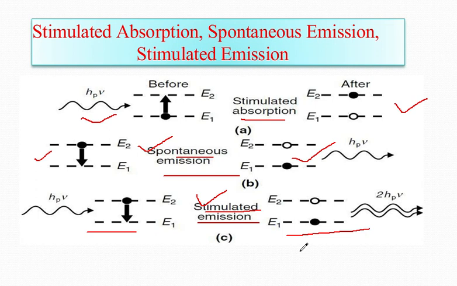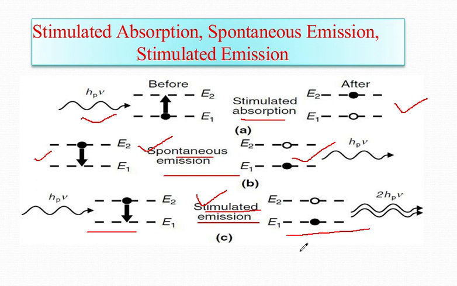Population inversion can be carried out by exciting the gas atoms or molecules by pumping with a flash lamp. Then stimulated emission would initiate the lasing action.